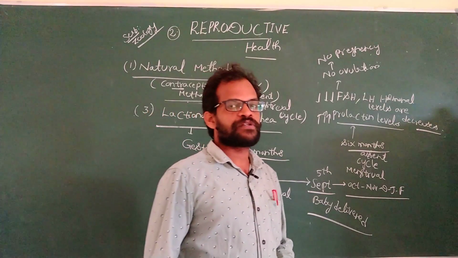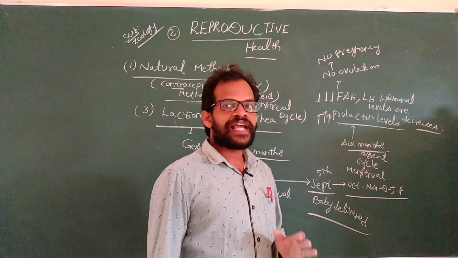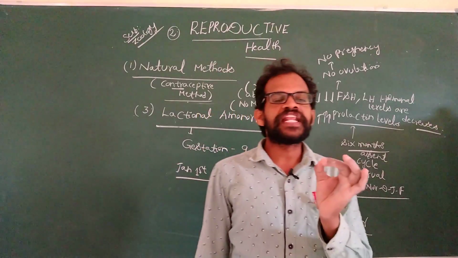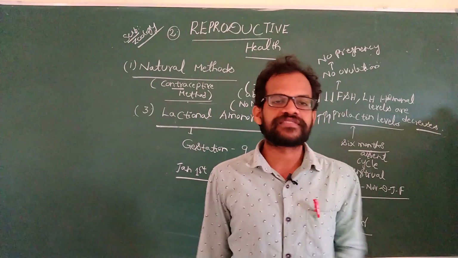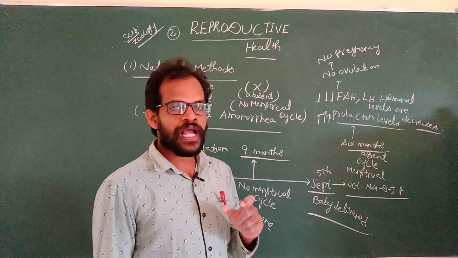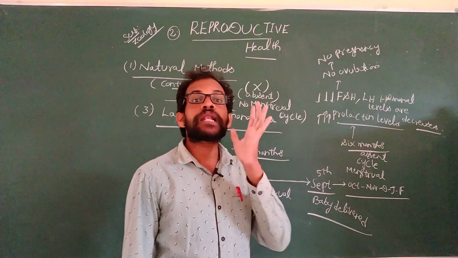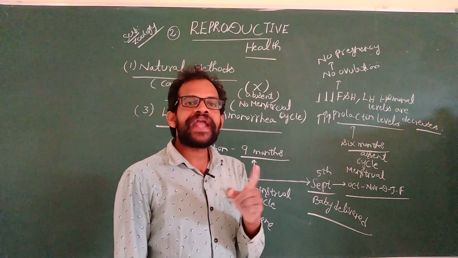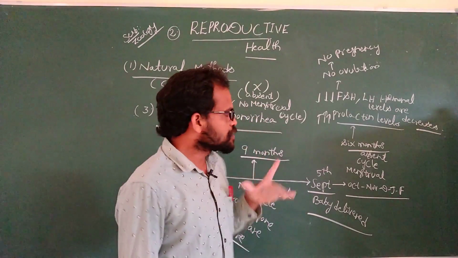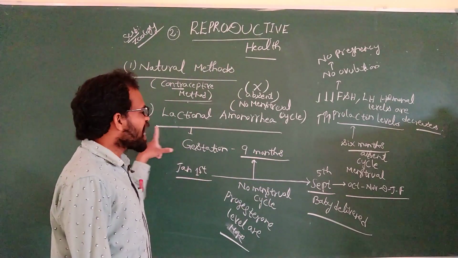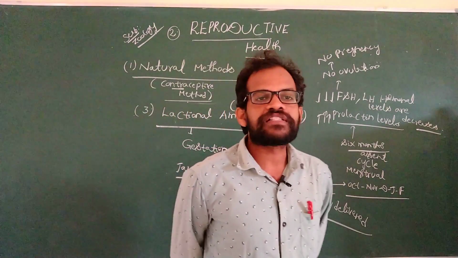These three methods are natural contraceptive methods. The first natural contraceptive method is periodic abstinence. The second natural contraceptive method is the withdrawal method, also known as the coitus interruptus method. The third method is known as lactational amenorrhea. What is the first method?